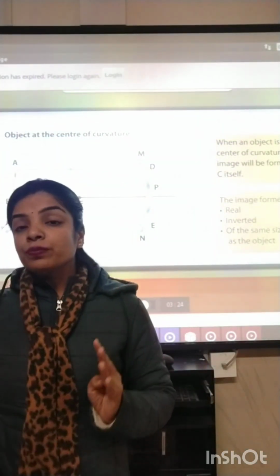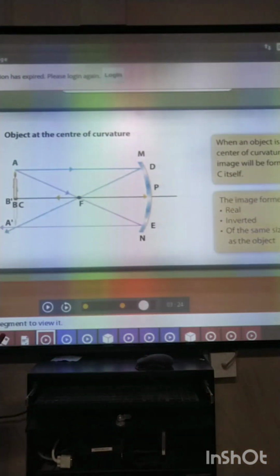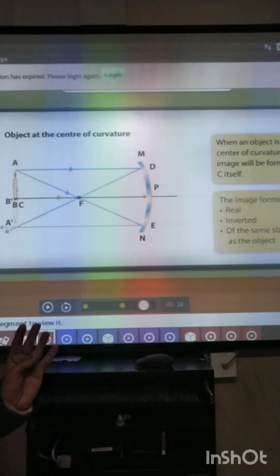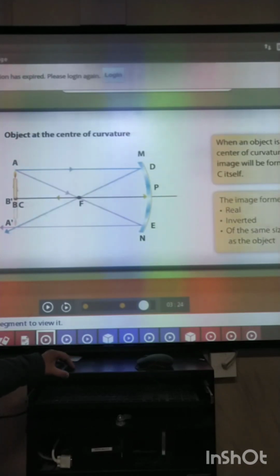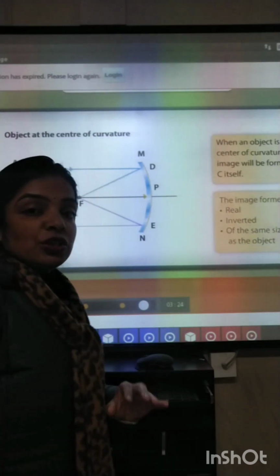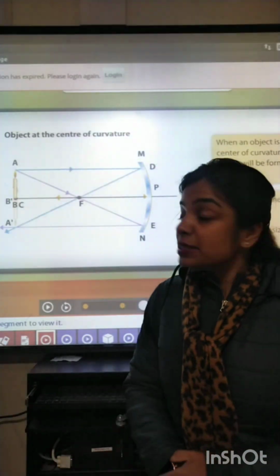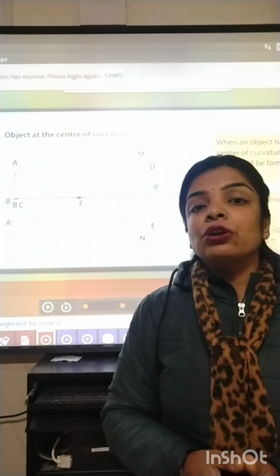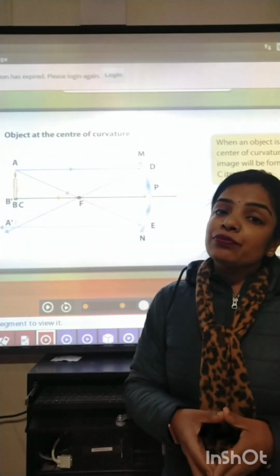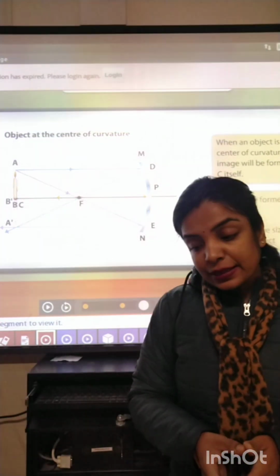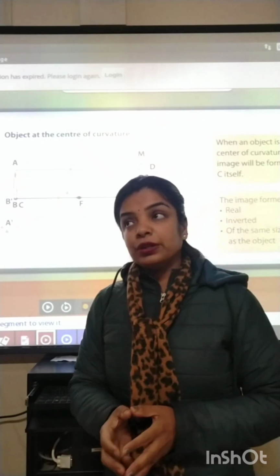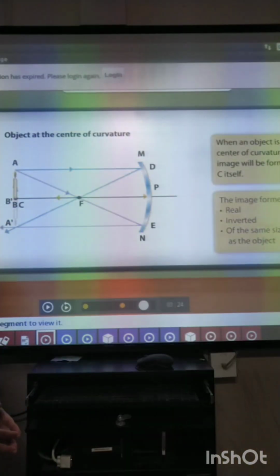The concave mirror forms in all the three conditions which type of image? Real and inverted. Okay. Now what were the three cases? The first case was object was placed at infinity, at a very large distance. In second case, object was placed beyond, means piche, beyond C, and in third case the object itself was kept at center of curvature. Now there are some other cases also. Two or three more cases will be discussed with you in the senior classes.